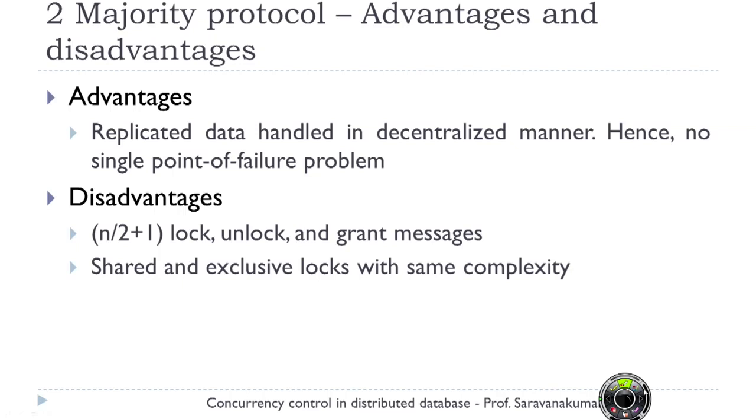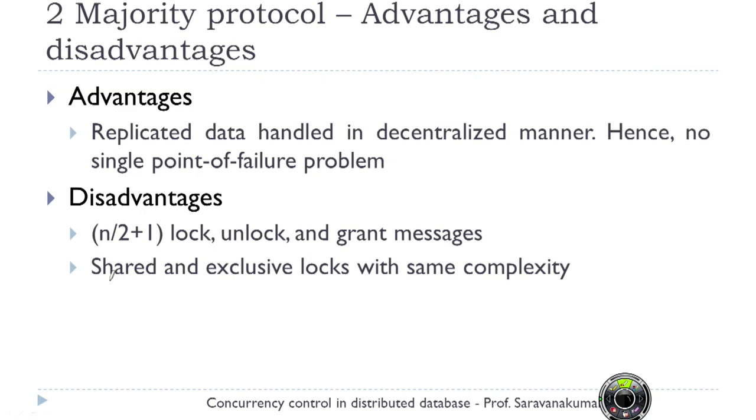But the disadvantage is the number of lock, unlock and grant messages. In the case of the primary copy protocol, I need to send only 3 messages. But in this case, n by 2 plus 1 sites get lock requests, unlock requests and grant messages. So 3 sites are involved, each site 3 messages. So 9 messages I need to communicate with other sites.